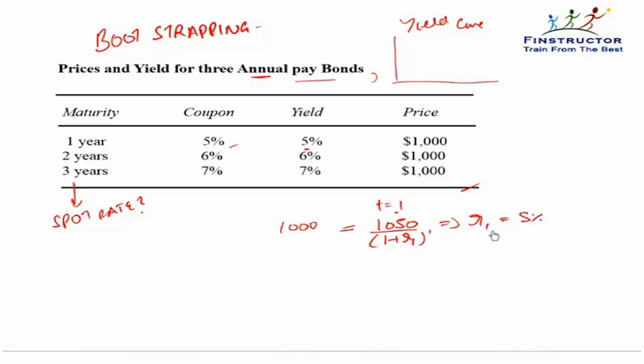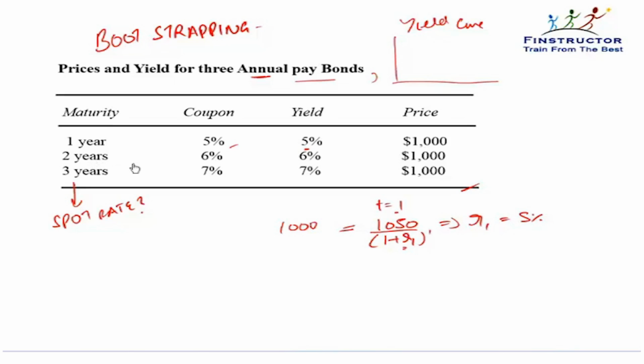So the 1-year spot rate will be the same as the yield to maturity on this bond, that is 5%, because it is practically a zero coupon bond, since a one-time payment of 1050 at 1 year is coming, pretty similar to the cash flows of a zero coupon bond. That's how we derived r1, or the 1-year rate came out to be 5%.